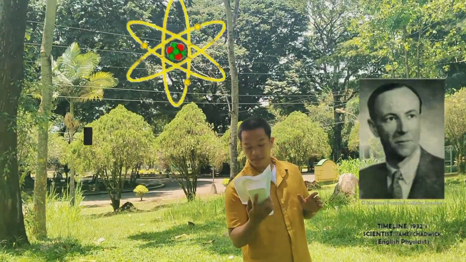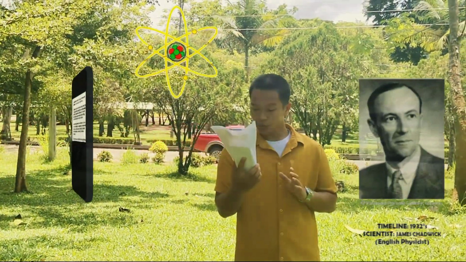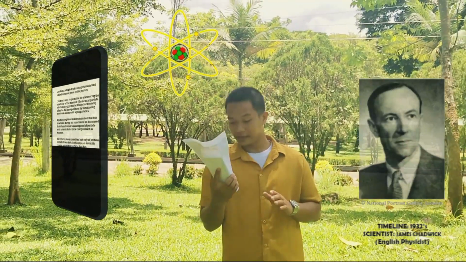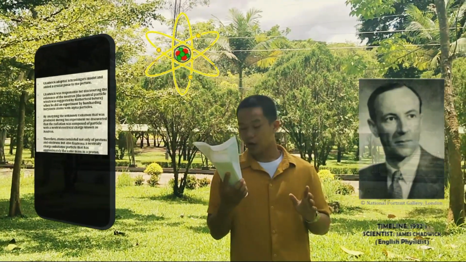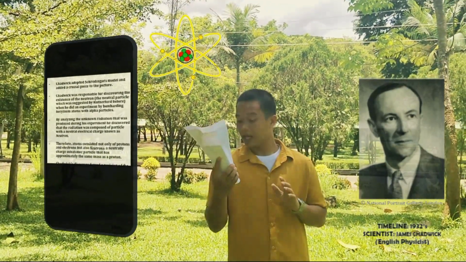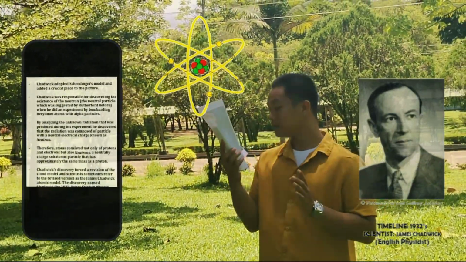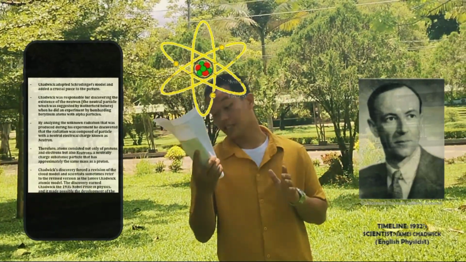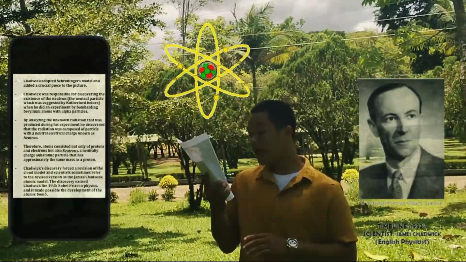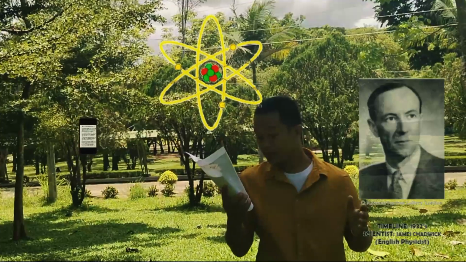By analyzing the unknown radiation that was produced during this experiment, he discovered that the radiation was composed of particles with a neutral electrical charge, known as neutrons. This discovery forced a revision of the cloud model, and scientists sometimes refer to the revised version as the Chadwick model. And it made possible the development of the atomic model.